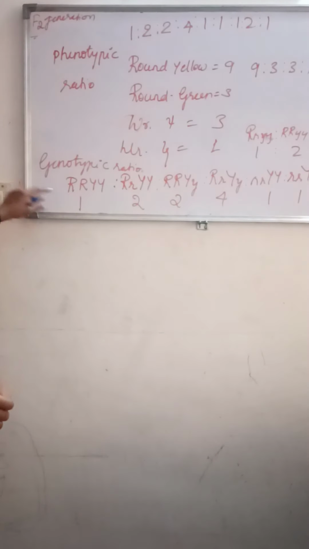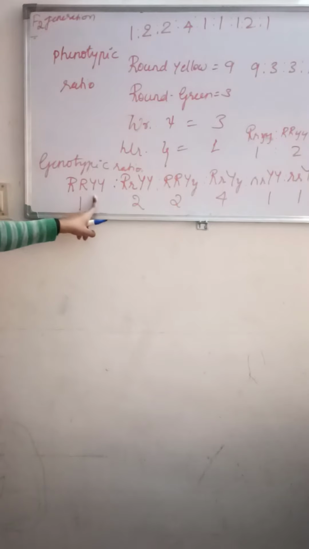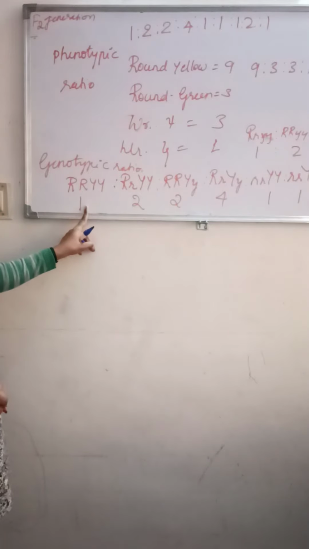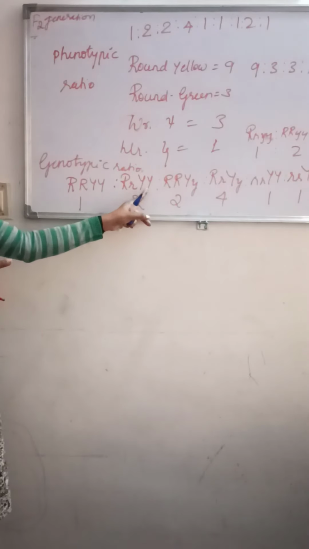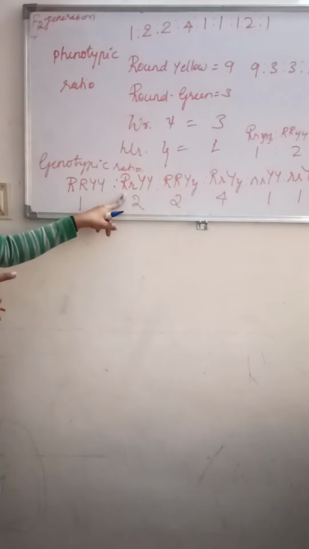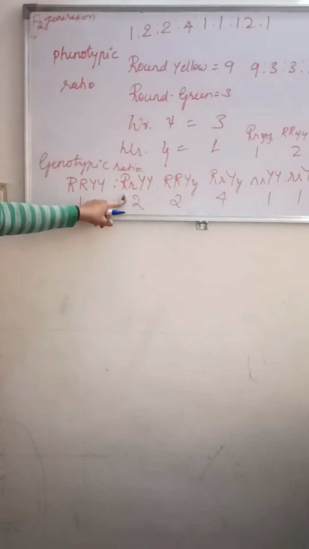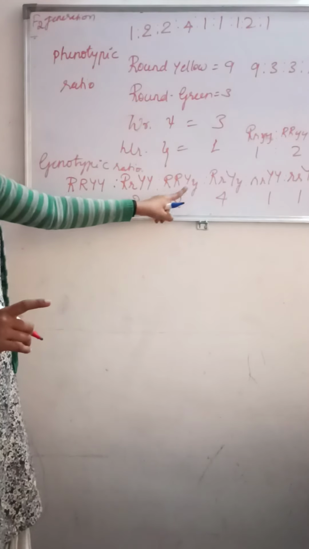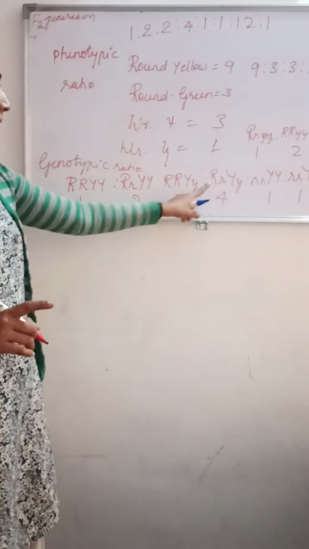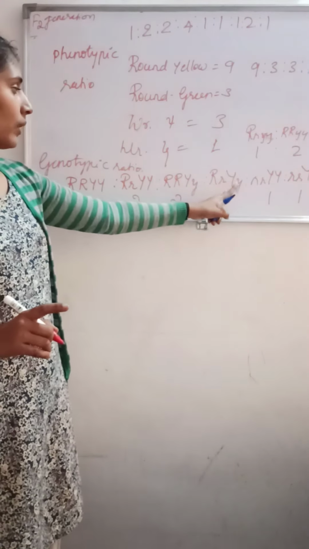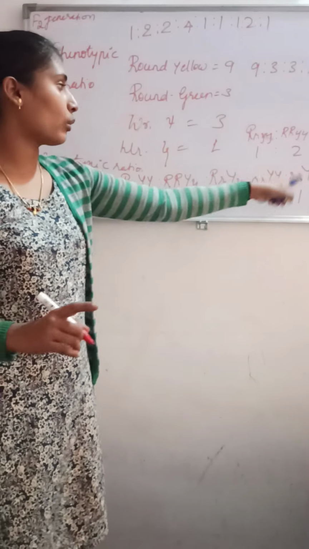So this is how you got. Capital R, capital Y you will have only 1. Capital R, small r, capital Y, you will have 2. What is this? Capital R, small r and capital Y, that is round yellow. Capital R, capital Y, capital R, capital Y and small y you will have a 2, and capital R, small r, capital Y you will have a 4, and following this.